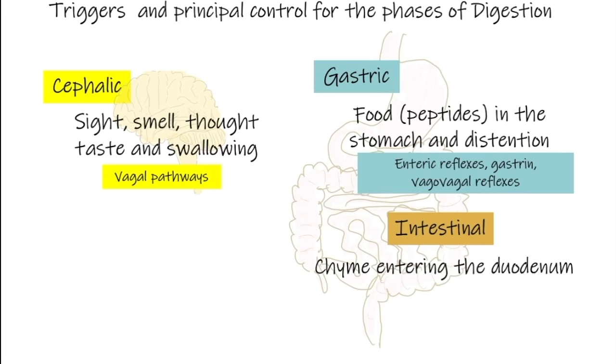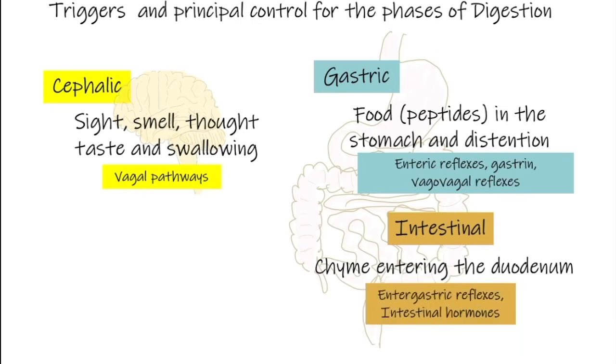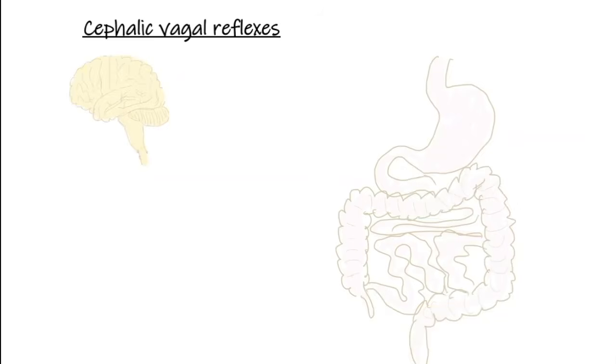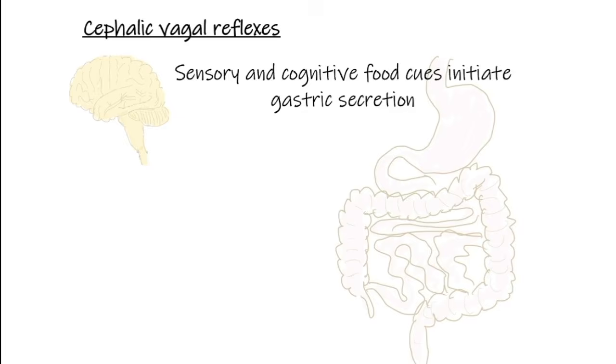The triggers of the intestinal phase of digestion are chyme entering into the duodenum. The principal control here are enterogastric reflexes and intestinal hormones. The neural reflexes can be further categorized. We have cephalic vagal reflexes. These include sensory and cognitive food cues, meaning smell, taste, or thinking of food, can initiate gastric secretion.